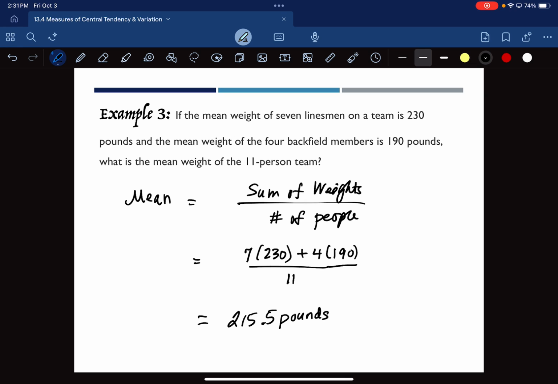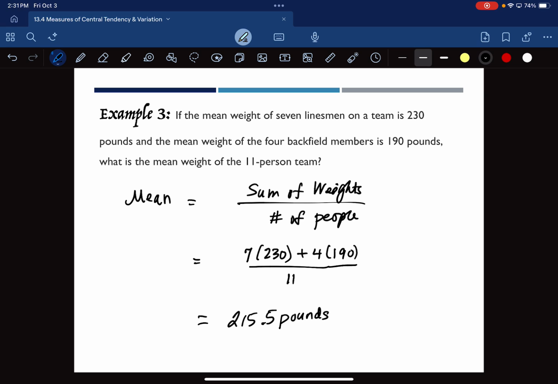Okay, so is it between 190 and 230? Yes. Is it closer to 230 than 190? Yes. So at the very least, that tells us that we have a reasonable answer. Okay? It still could be wrong. We still could have made an error. But we didn't do something glaringly wrong enough that we should probably be concerned at this point. Cool? Okay. So this is the grand total of the discussion about central tendency.